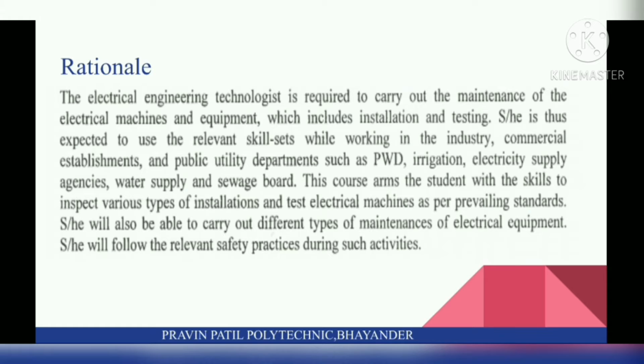This course aims to equip the student with the skills to inspect various types of installations and test electrical machines as per prevailing standards. She or he will also be able to carry out different types of maintenance of electrical equipment. She or he will follow the relevant safety practices during such activities.